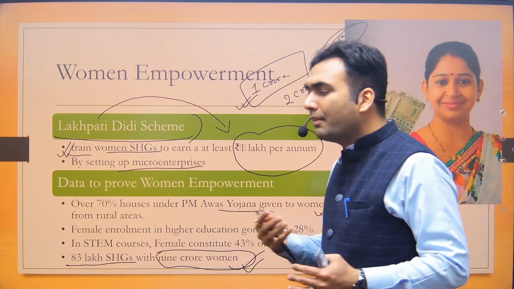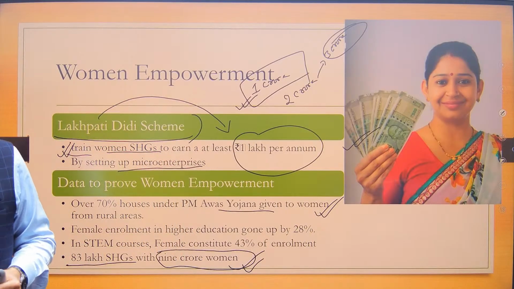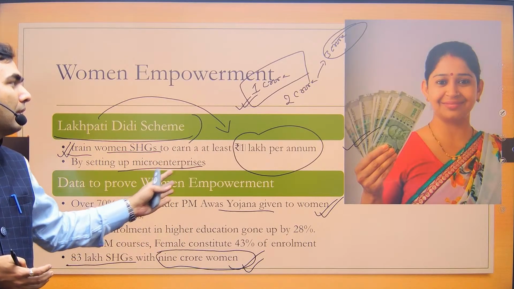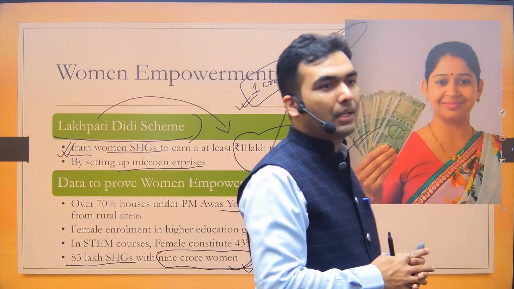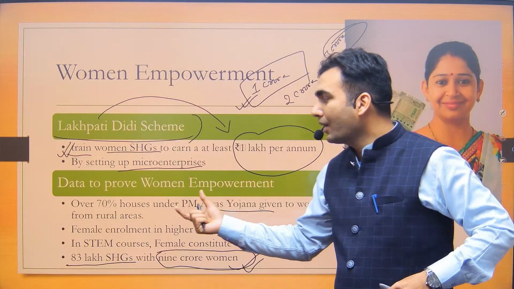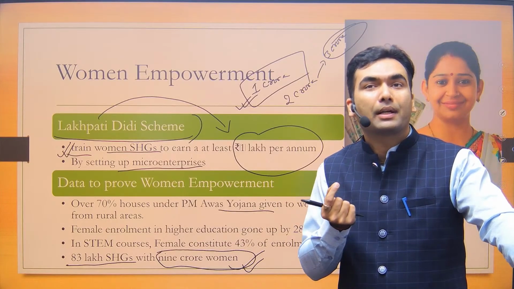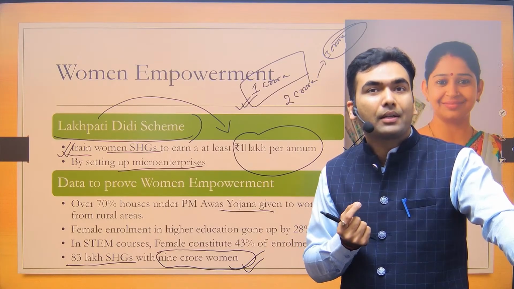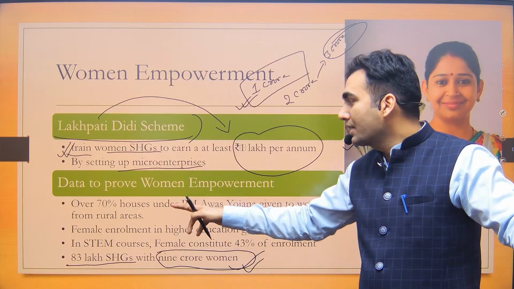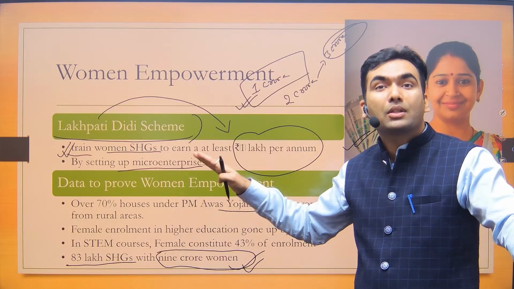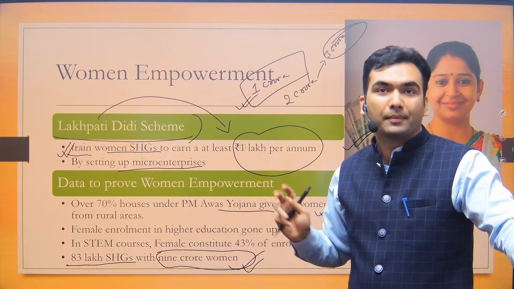Okay, so usually the scheme has this feature that the eldest woman would be considered the head of the household, and the house would be given in her name. Okay, so 70%. Usually the background of this is that we have a problem that women do not inherit property in our country. In our country, the property is inherited by male. So that's why this data is important, that 70% of the houses are now being owned by women.